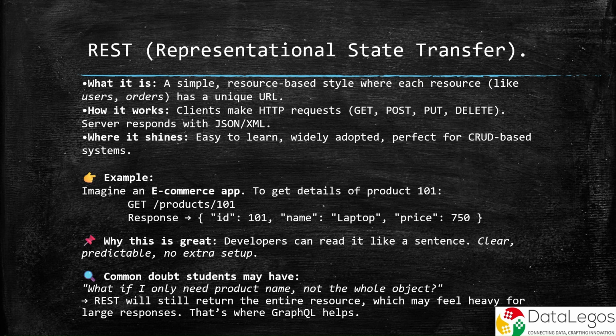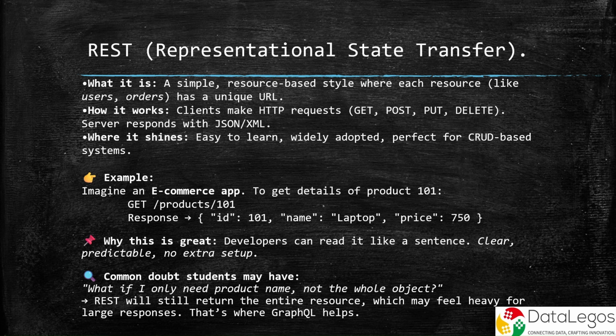This is the classic, universal API style. It's simple, resource-based, and works on HTTP. Each resource, like users, products, or orders, has a unique URL. For example, in an e-commerce app, if you want product 101, you just call as shown. Why do developers love REST? Because it's predictable and readable like a sentence. Anyone can guess how to use it.